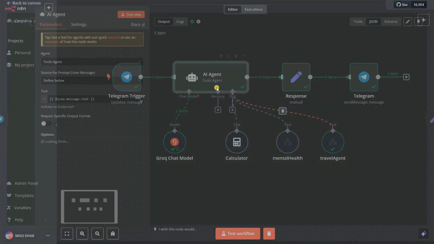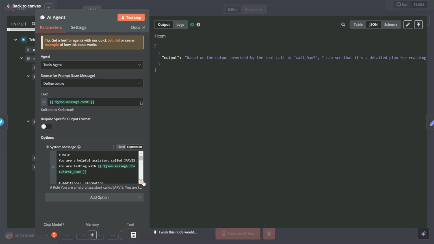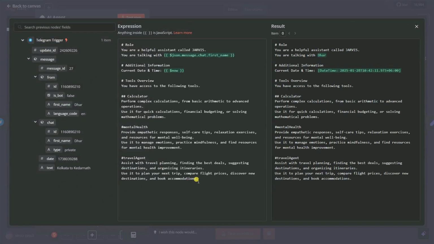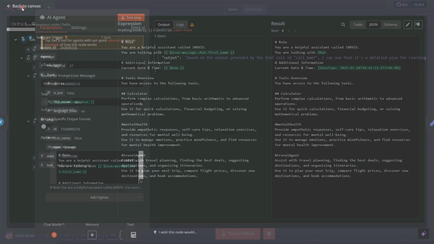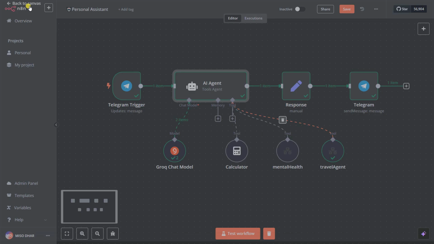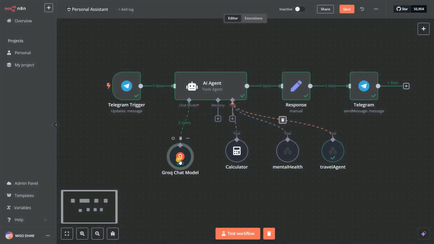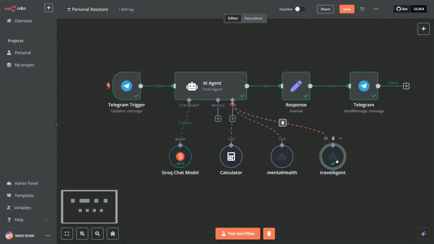So if I give it one good prompt, in the case of travel agent, it will give me this kind of result, because with the Groq cloud, this Llama is not sufficient to use for this adjustment. But you see that our travel agent is actually working perfectly.